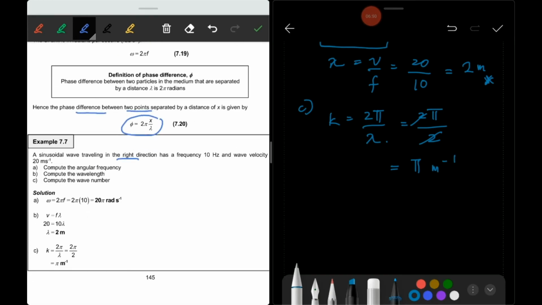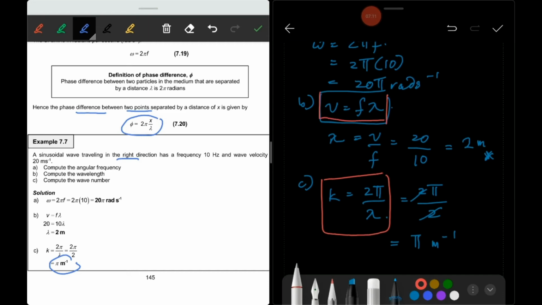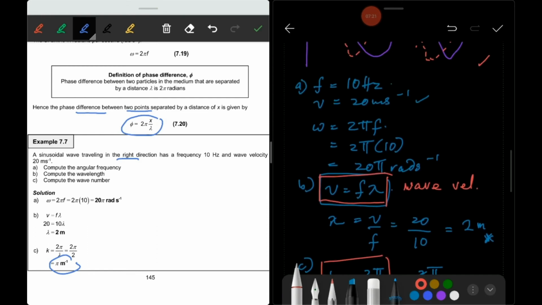That is the unit for the wave number, meter minus 1, or sometimes cm minus 1, or sometimes mm minus 1. So this is the equation of wave velocity, this is wave number, and here is the equation for the angular frequency.